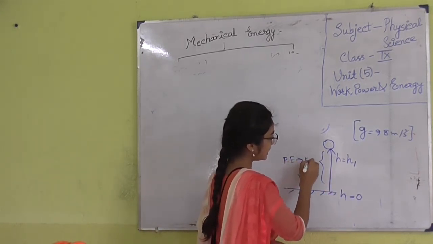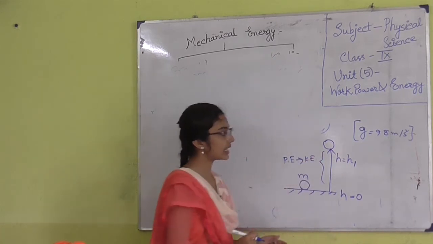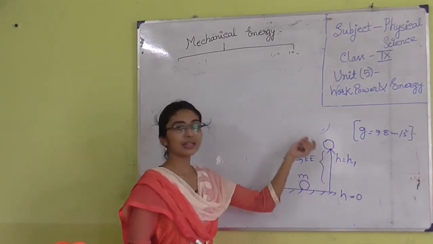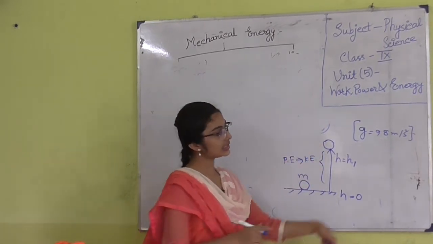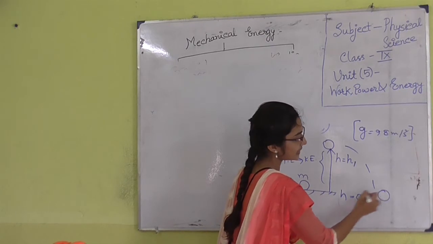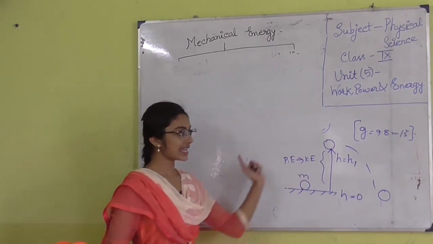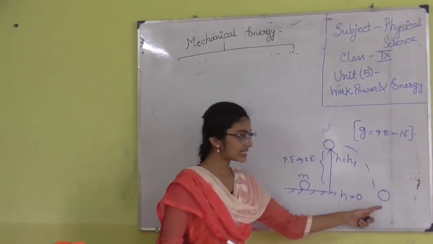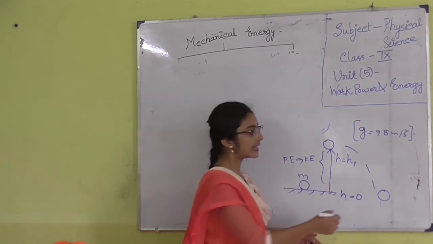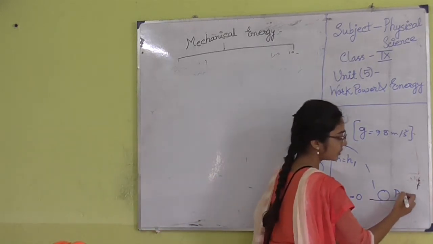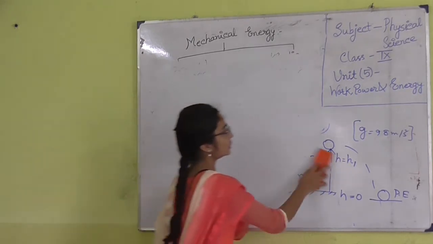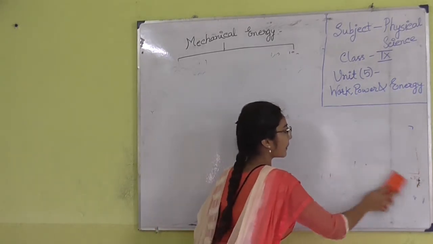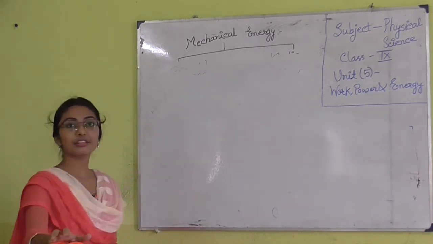Pe is changed into Ke in this portion. Again, when the ball will be at rest for a few seconds, then it will come again over the ground. As it is coming again over the ground, all its energy is transferred into potential energy again. So, we have to know about the conservation of energy.